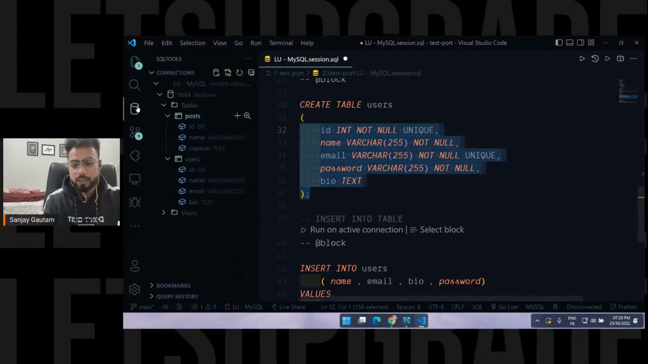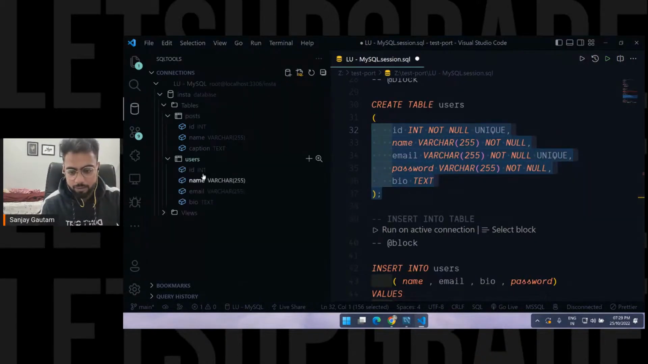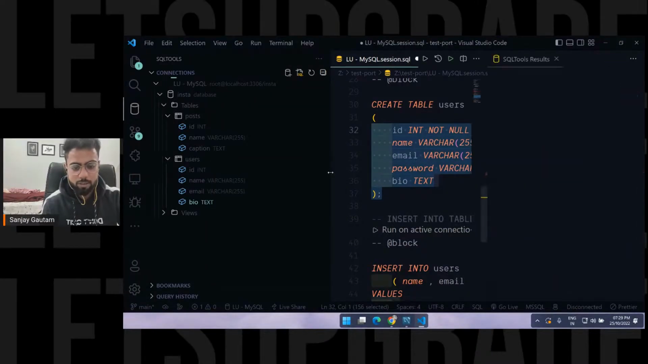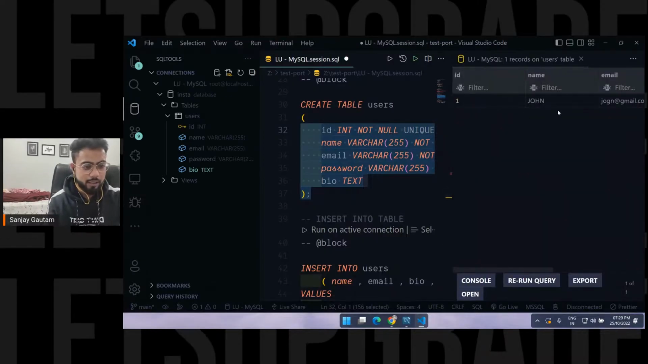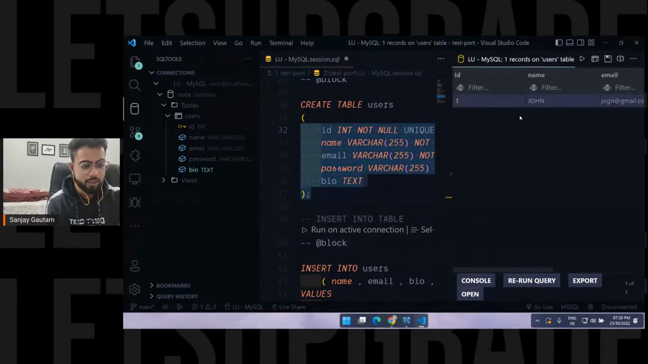If you want to see the table, just click here and see inside this table. You will get everything here: int, varchar, bio, and all the things. Just click here on the plus icon to see the data you have. Right now I just have this single row: name, email, password, bio here, and in the ID just one. So this email is already used.